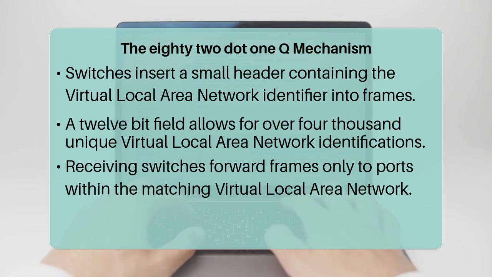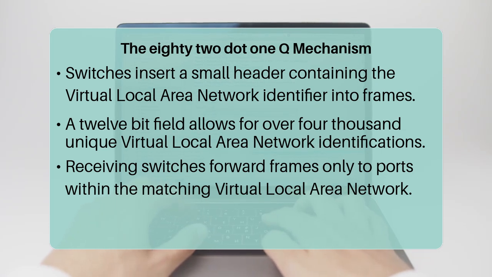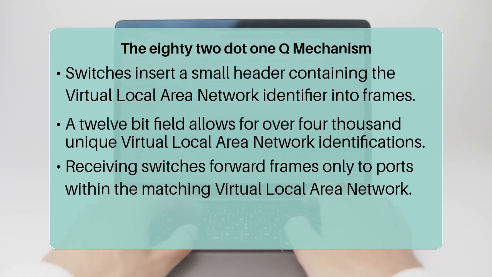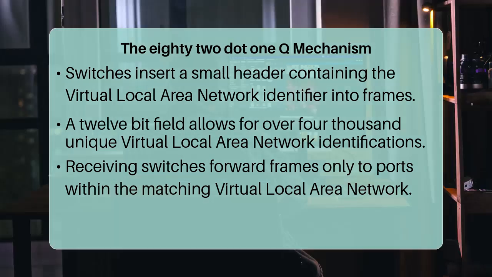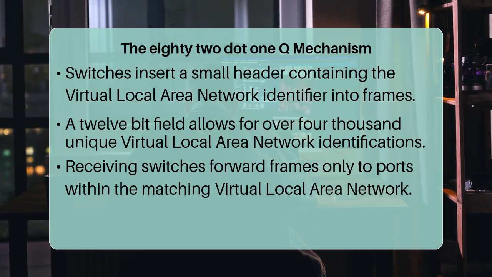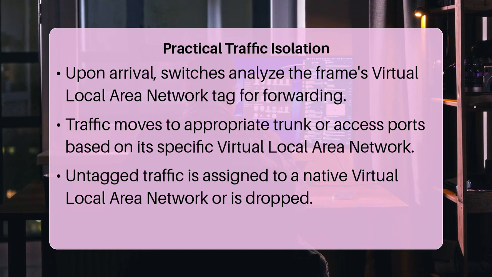In practice, when a frame arrives on a trunk port on a destination switch, that switch examines its virtual local area network tag. If the tag matches one of the virtual local area networks allowed on that trunk link, the switch processes it. It then intelligently decides where to forward the frame, to another trunk port if it is headed further into the network, or to an access port matching the virtual local area network if it is destined for an end device directly connected to that switch.